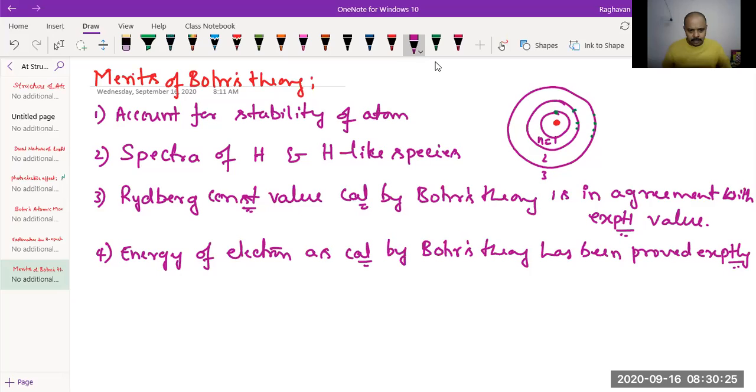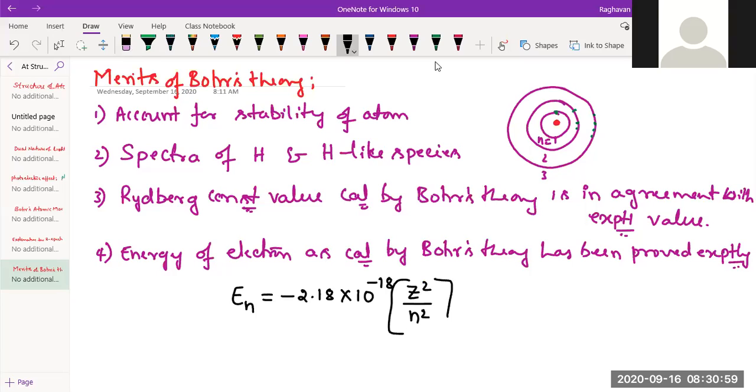The energy expression is given by, remember this equation: the energy of an electron in the nth orbit, En, is equal to minus 2.18 into 10 raised to minus 18 into Z square divided by n square. This is the equation, and it is in joules.